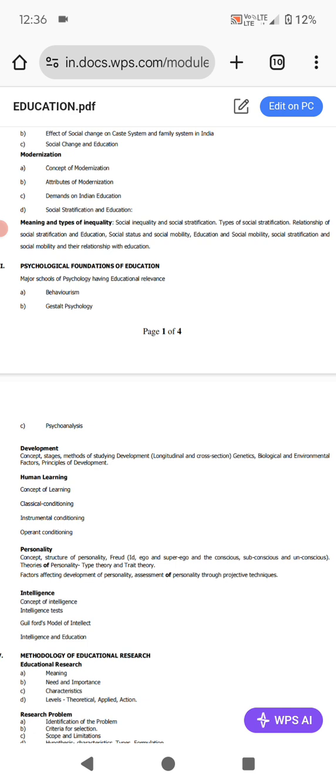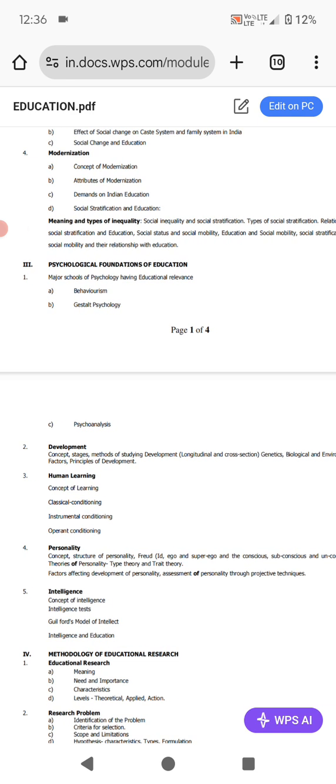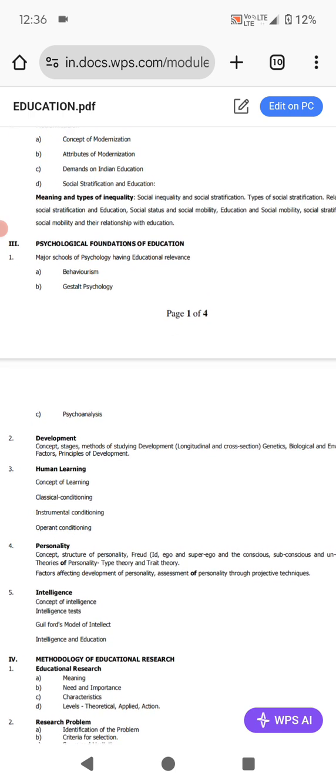These are the things: concept, stage, methods, principles we have to study about development. Then human learning, the third subunit under psychology: concept of learning, classical conditioning, instrumental conditioning, operant conditioning.